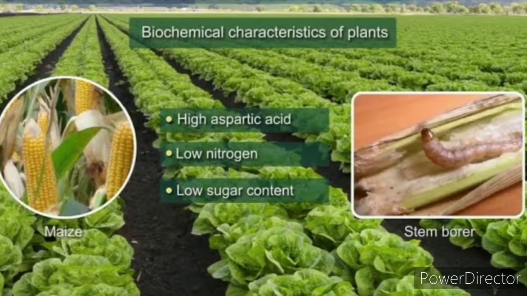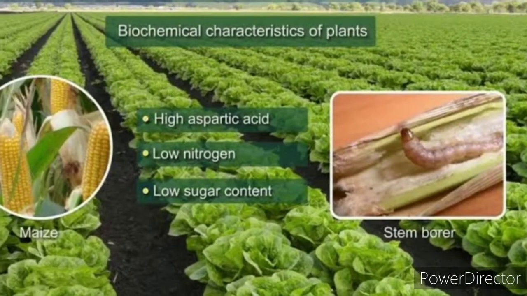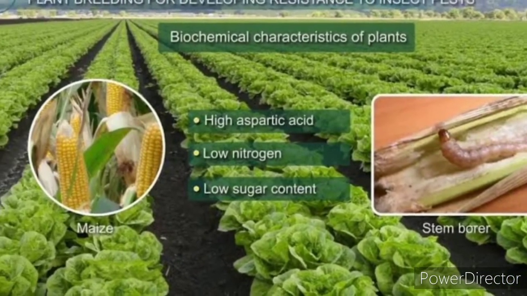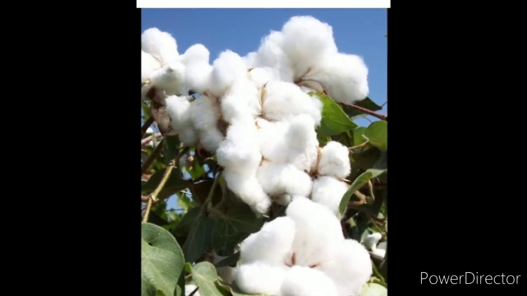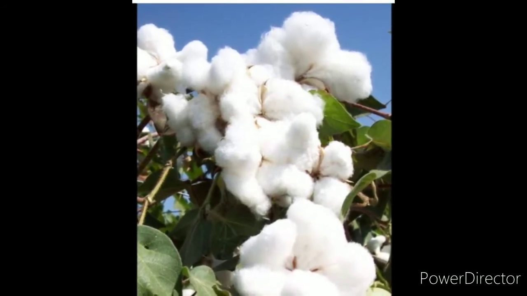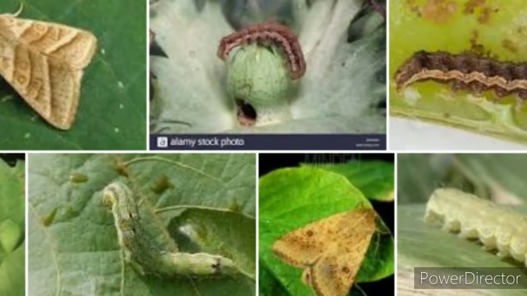To stop this, scientists have developed genetically modified pest resistant plant varieties. Among them is BT cotton. BT cotton is a genetically modified pest resistant cotton variety which has insecticidal activity against bollworm.